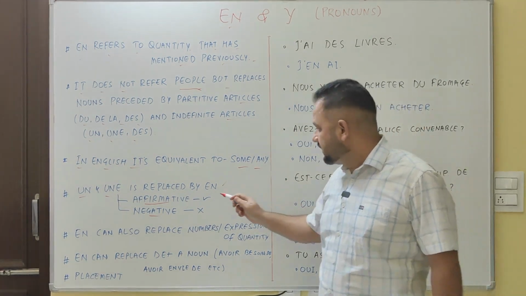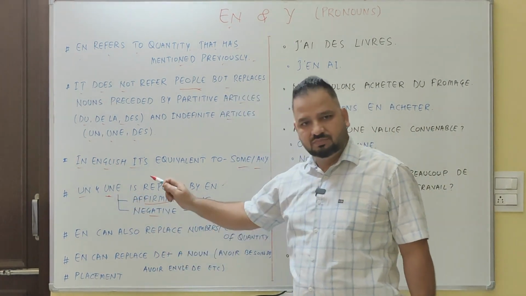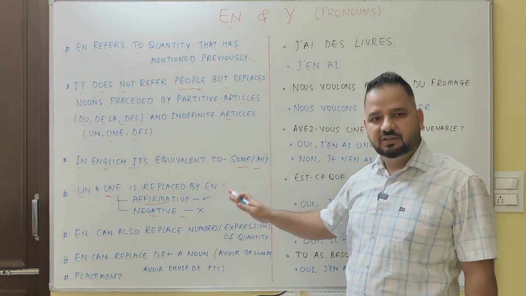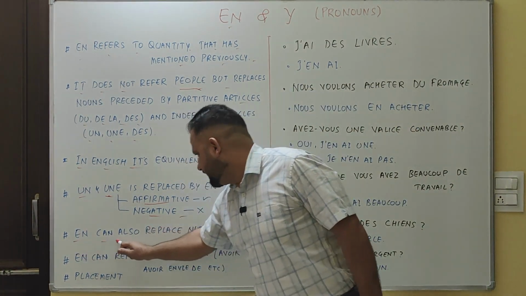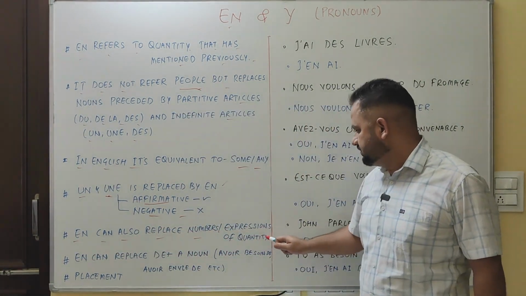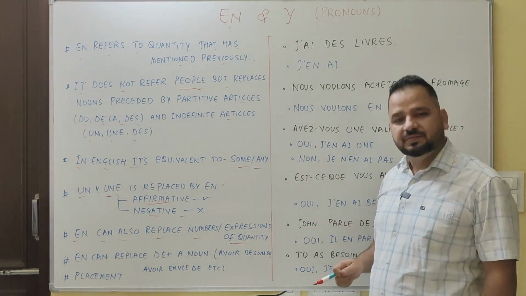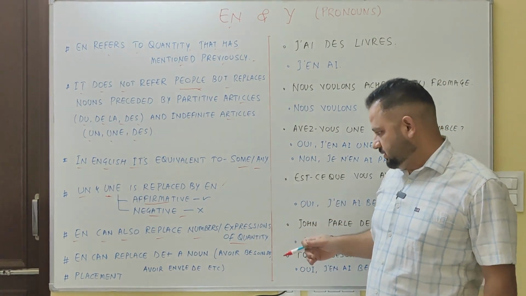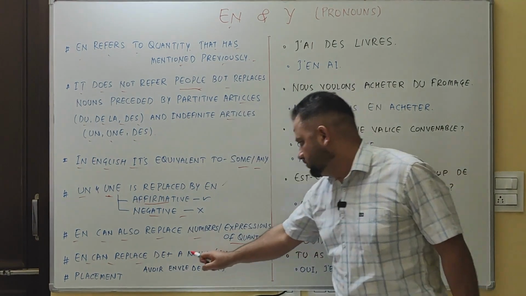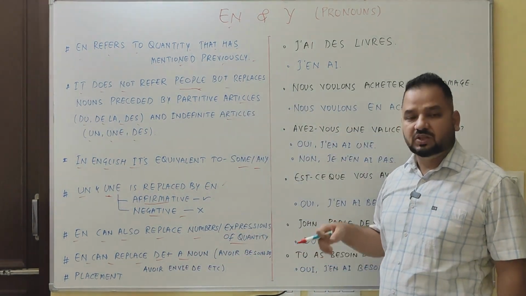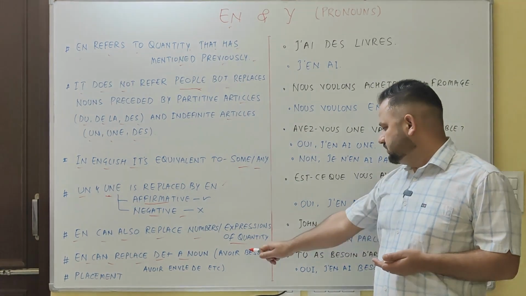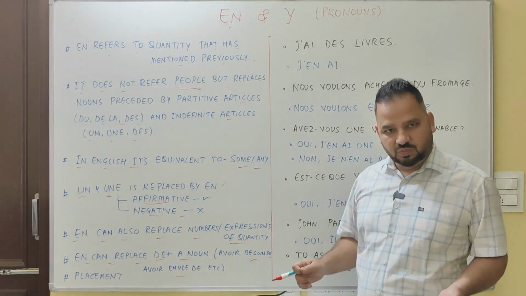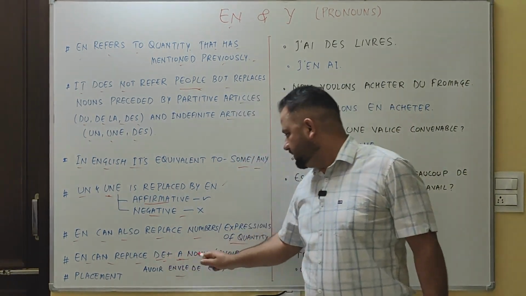But in case of affirmative, we are using this, but in here, it is only replaced by "en". We'll explain it. "En" can also replace numbers or expressions of quantity, like beaucoup de. It can replace "de" plus a noun, the expressions "de" plus noun: avoir besoin de, parler de, avoir envie de. So with it, it replaces "de" plus a noun.